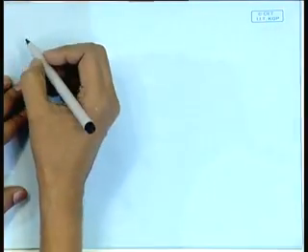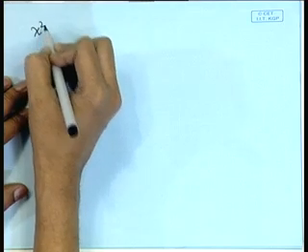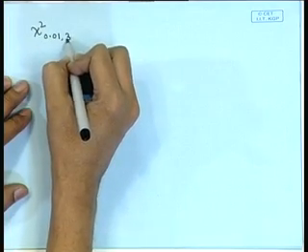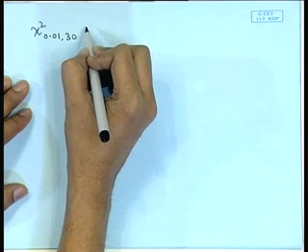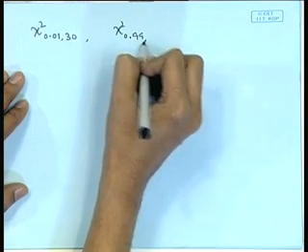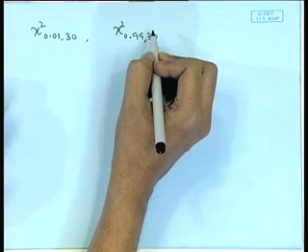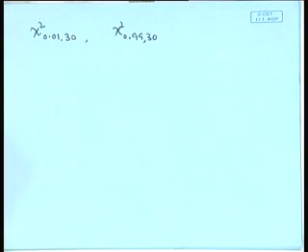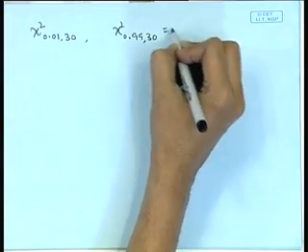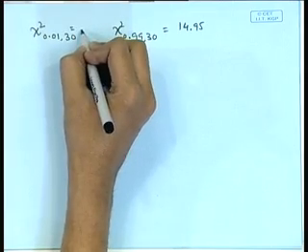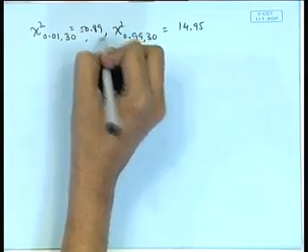So, here we need the chi-square value on 0.01, n minus 1 is 30 here. So, chi-square 0.99, 30 and chi-square 0.01, 30. These two values can be seen from the tables of the chi-square distribution to be, this value is 14.95 and this value is 50.89.